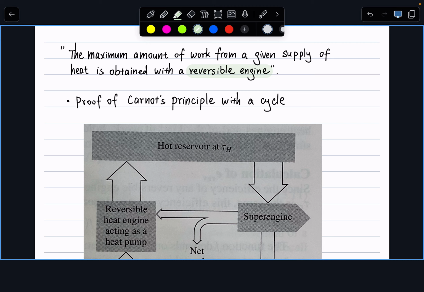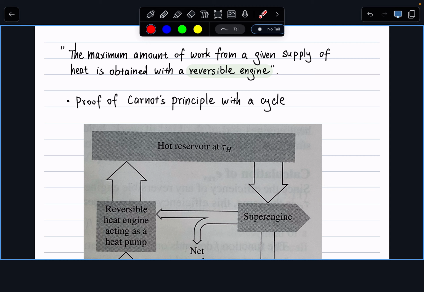So a reversible engine, now remember the previous engine has heat flow into the engine, and then we output work and then QC. Imagine now we run the engine backwards. We input work and input QC and output QH. So in a reversible engine, there will be no change in the magnitude of those QC, QH, and W input and output. You can run it forward or backwards. So that's the definition of a reversible engine.